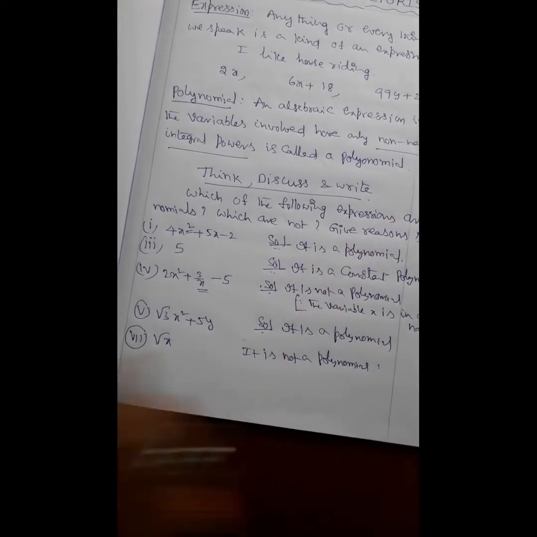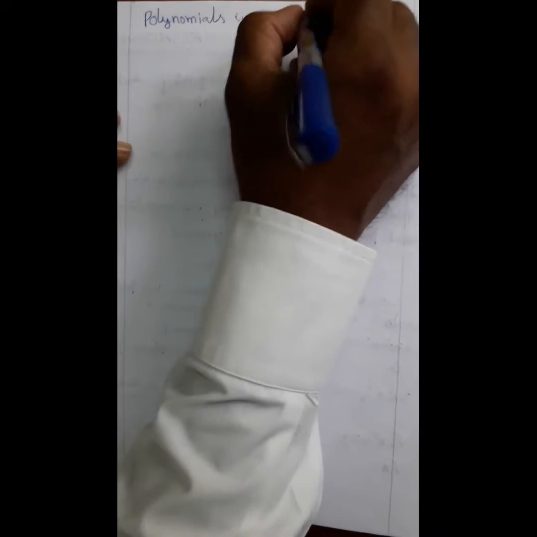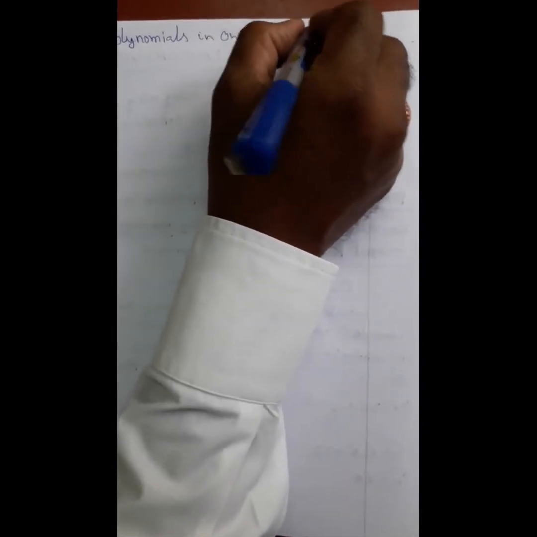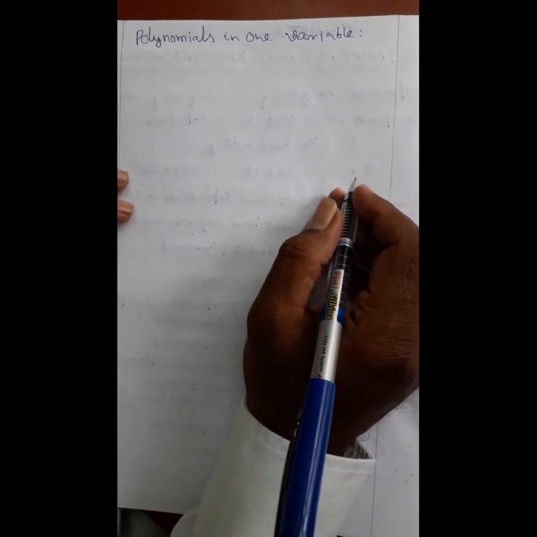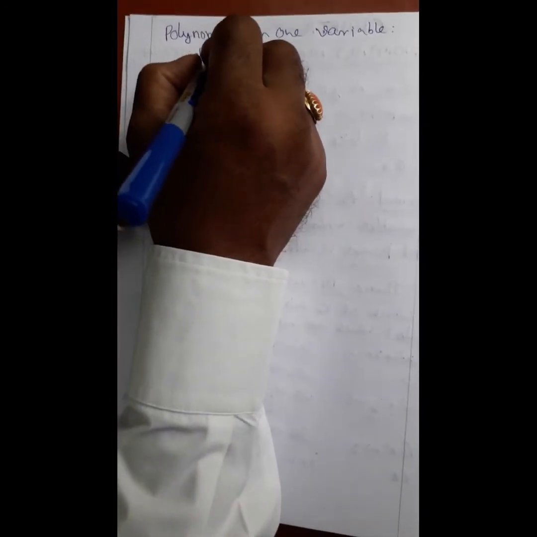Now we move to polynomials in one variable. We know one familiar formula, that is the perimeter of the square.